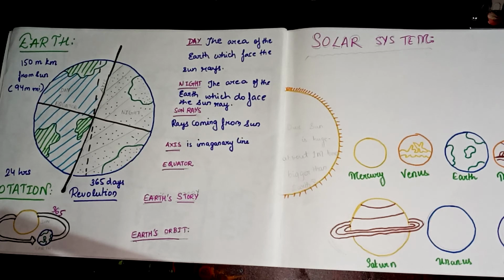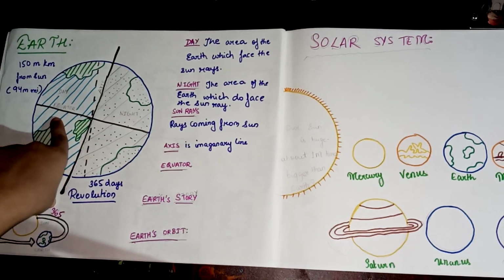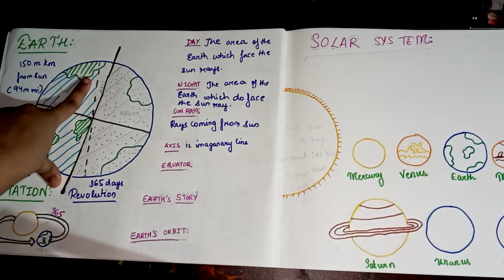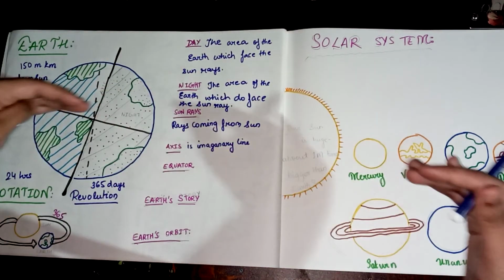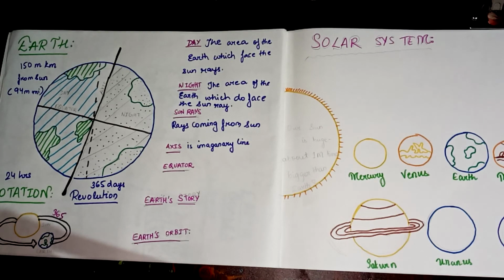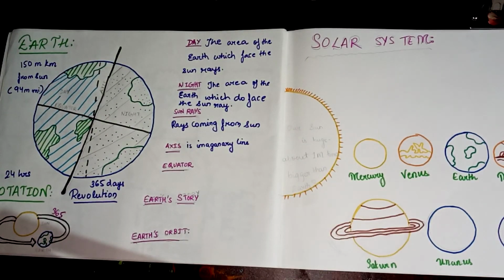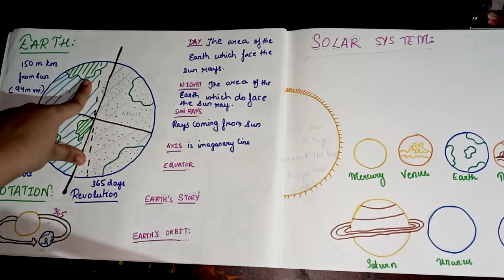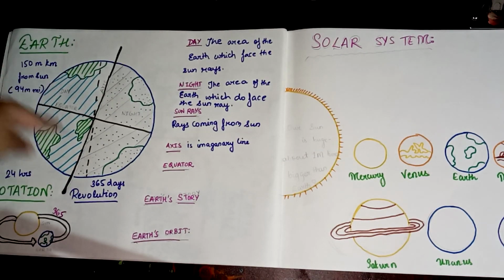Now the equator, this is the main thing. Earth is divided into two parts. As you can see, there is a line over here. This is also an imaginary line, but it divides the northern and the southern hemispheres. Like suppose this page is divided: this is the upper part, this is the lower part. Like that only, Earth is divided into two halves. The upper part is the northern hemisphere, and the lower part is the southern hemisphere.